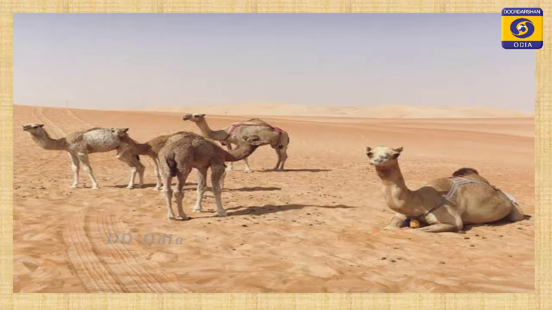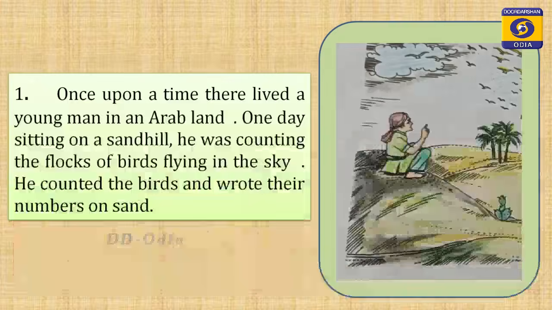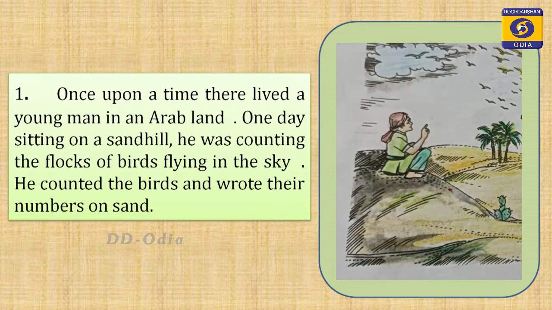Children, let us understand the paragraphs. Okay? All of you look at this picture. This is the picture of an Arab land. Let us understand the paragraphs. Once upon a time, there lived a young man in an Arab land. All of you look at this picture. What do you see in this picture? Yes, a young man was sitting on the sand hill. So, this young man lived in an Arab land. That means he lived in one of the Arab countries.